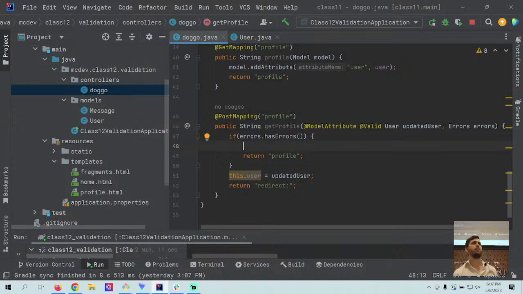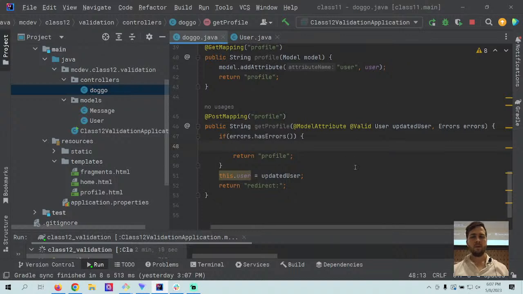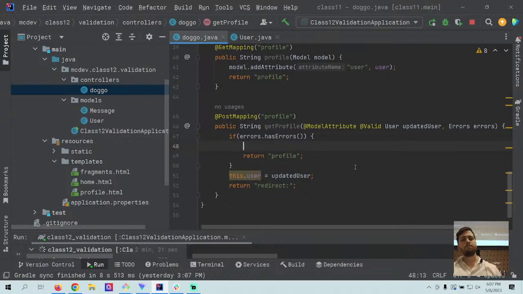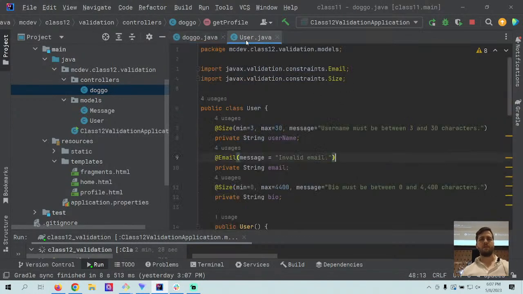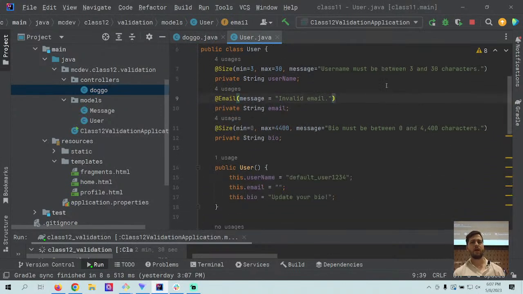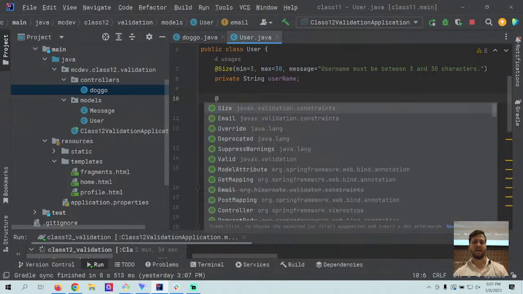Yes. So you're asking about if you needed to validate multiple parameters. Just to clarify, are you asking about having multiple validation things in the model?